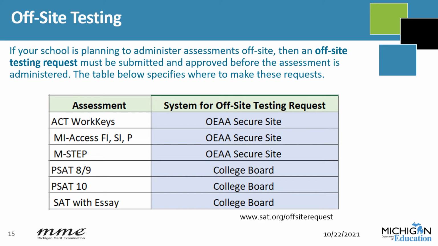Anytime students test in a place other than where they receive their instruction, an off-site test administration request must be submitted. Off-site requests for the ACT WorkKeys, MSTEP, and MyAccess assessments must be submitted through the OEAA secure site. Off-site requests for PSAT and SAT with essay require a form submitted to the College Board at www.sat.org/offsite request. For additional information on the off-site process, please refer to the Assessment Coordinator Training Guide on the MME webpage.